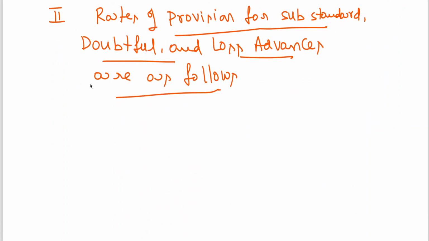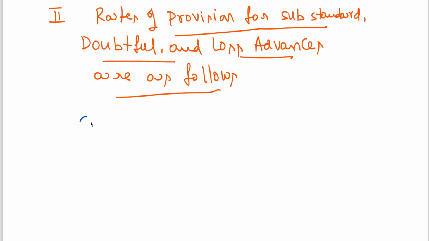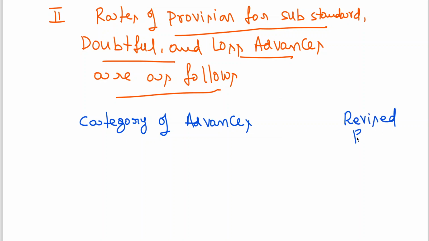So here I am writing category of advances, revised rate. Category of advances and revised rate. So I'm starting with point number 1.